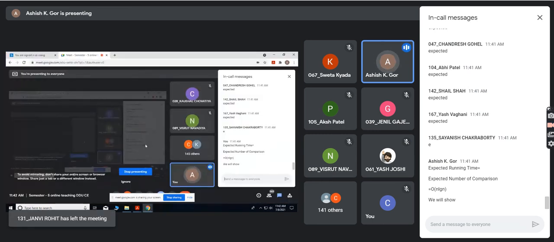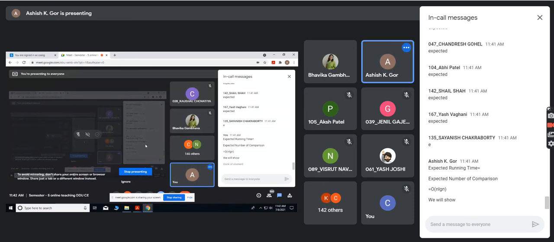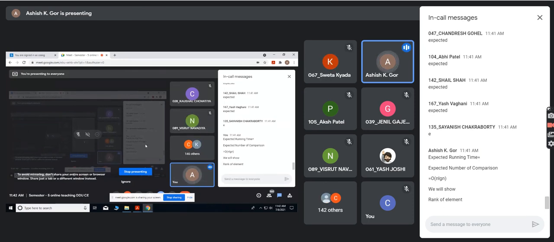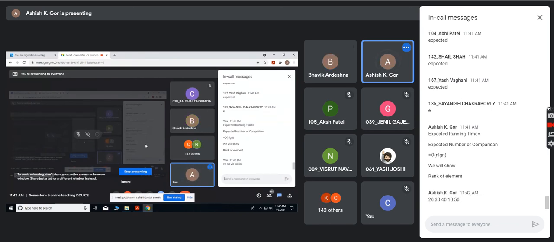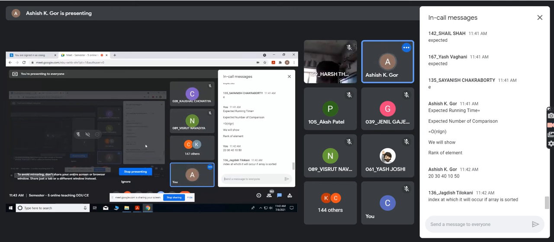But before ending this lecture, I want to tell you what we mean by the rank of an element. For example, I have some data, let's say 20, 30, 40, 10, and 50. What is the rank of element 10? Are you aware of this concept?